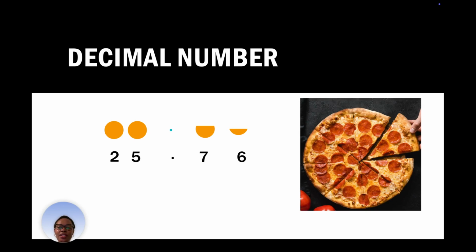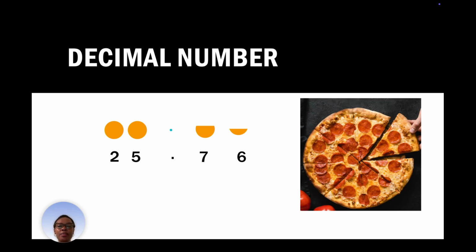And then you look at digits 7 and 6. What do you see at the top? Fractions of a circle. That tells you that those digits 7 and 6 are less than a full unit. They are less than a whole number.